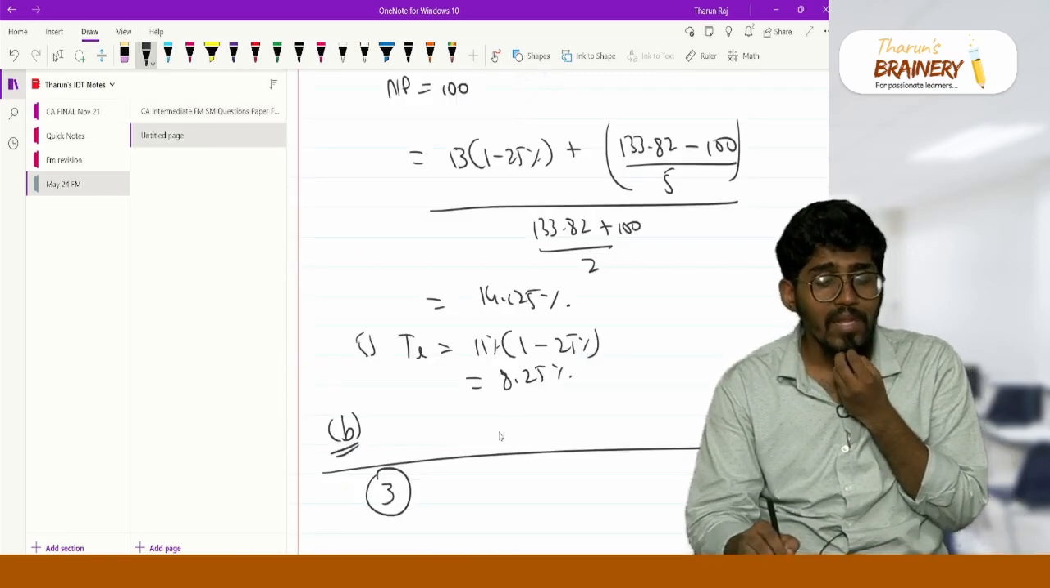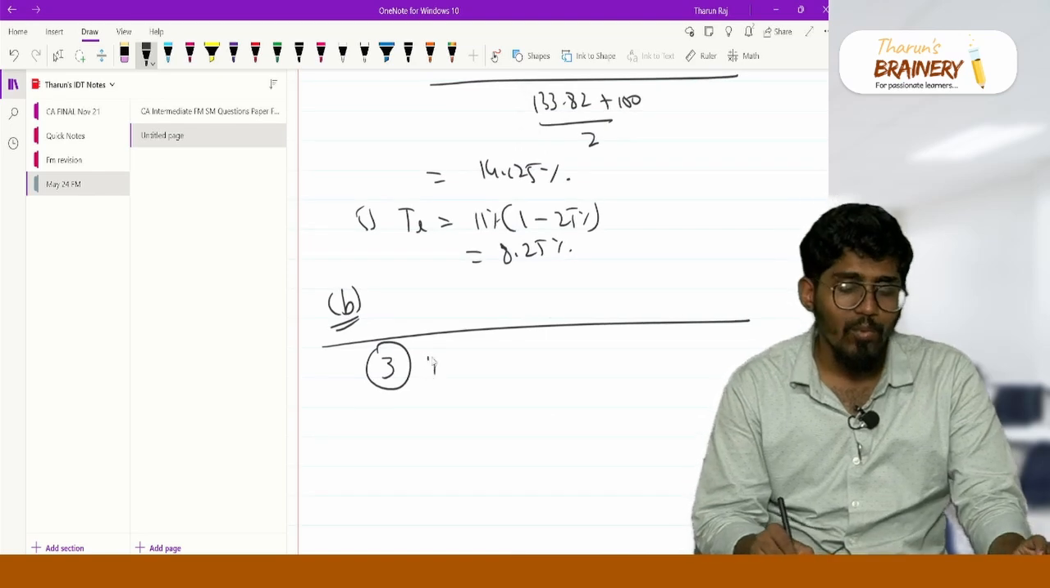I always say, capital budgeting problems, do in 3 steps. Step 1, initial cash flow.